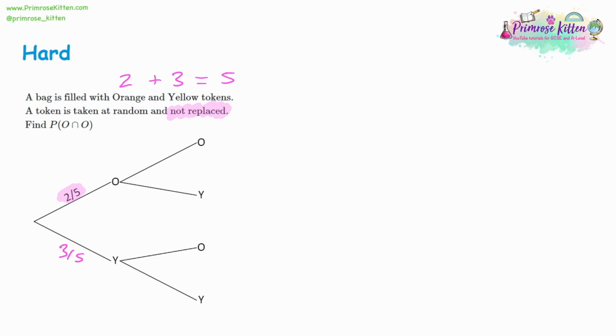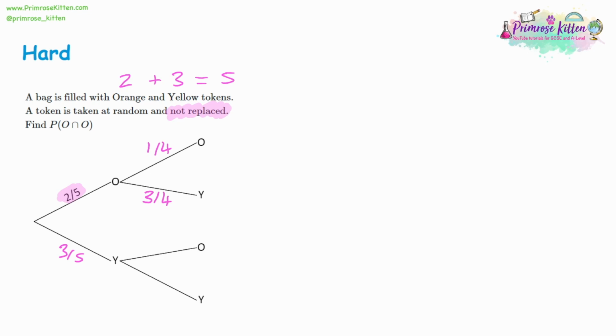So if you think about it, we've actually taken a token out of the bag, and we are not replacing it. So there are 2 things that can happen when we take tokens out of the bag. The first thing is we could get orange. 2 out of 5 are orange. So let's imagine we've taken an orange token out of the bag. What's left over? Well, we have 4 tokens left, and only one of them is orange, because one of the orange tokens has left the bag. Now, how many yellow are there? Well, there were 3 yellow at the start, and we've not taken a yellow out, so that's going to stay as 3. As we've taken one of the 5 tokens out, we've got 4 tokens left over. So the upper part of the tree is going to be 1 quarter and 3 quarters, and again, they add together to make 4 quarters.